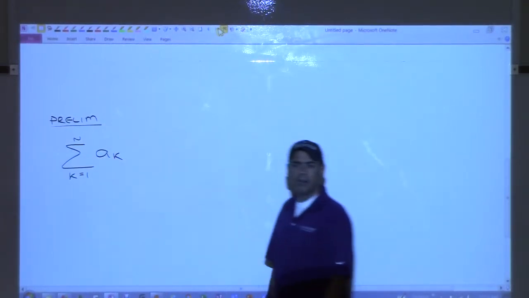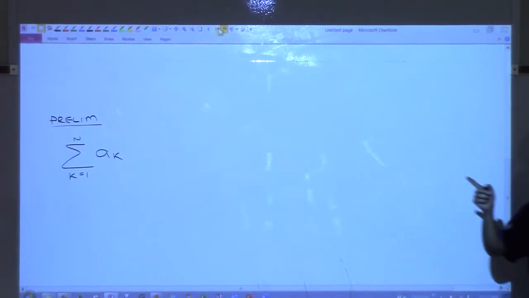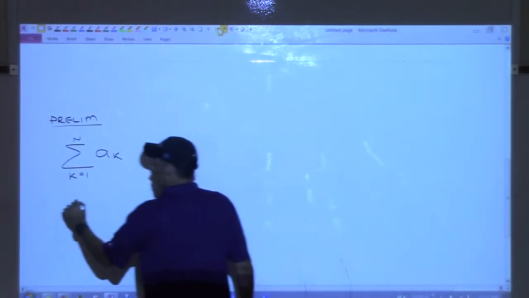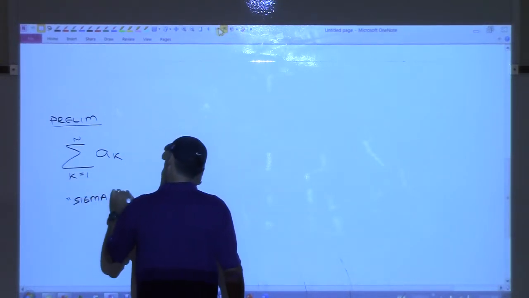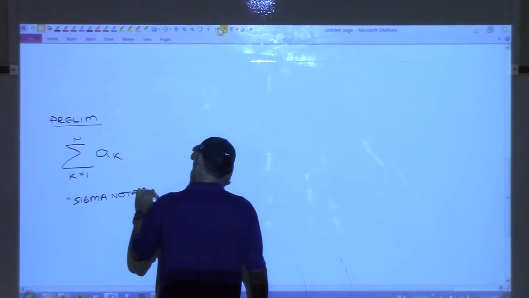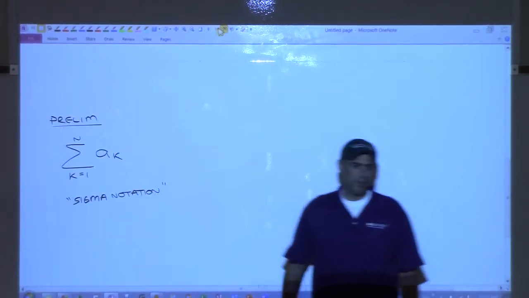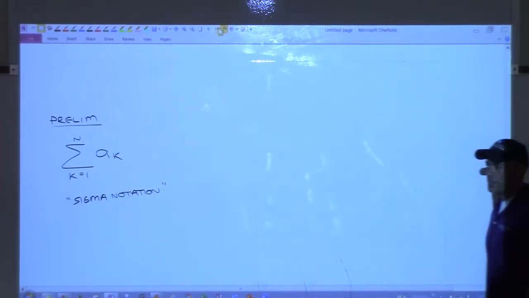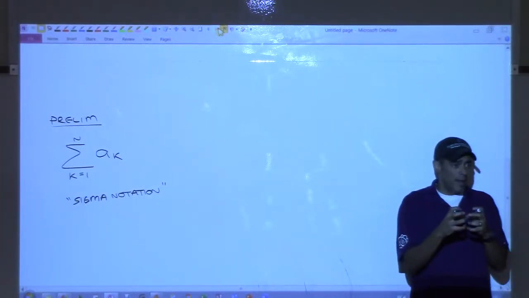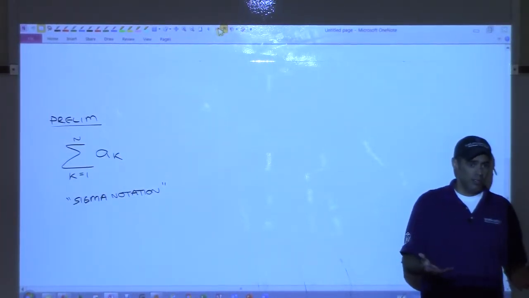That notation right there, what do we call this? Limit? No. This is called sigma notation. Now, you should have covered this in college algebra, but it may have happened that you didn't. All sigma notation is a condensed way of writing addition.